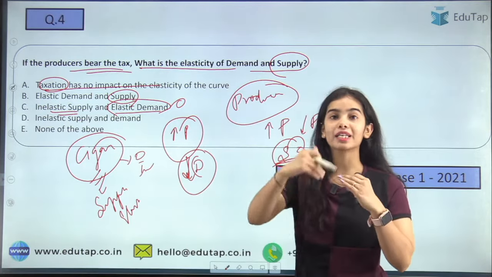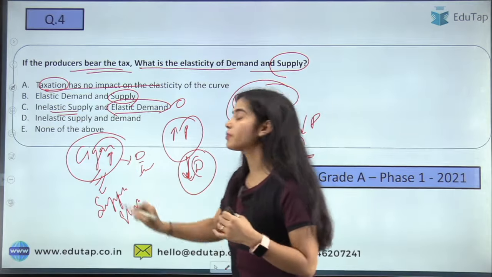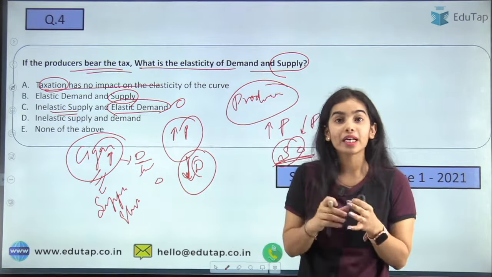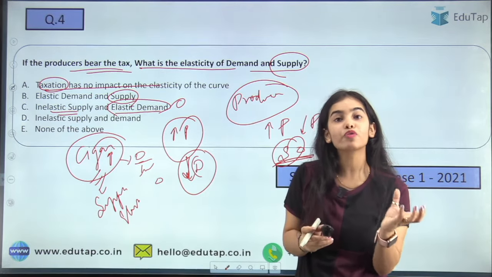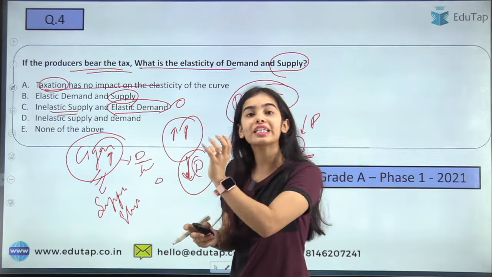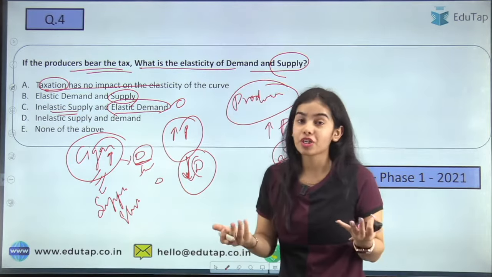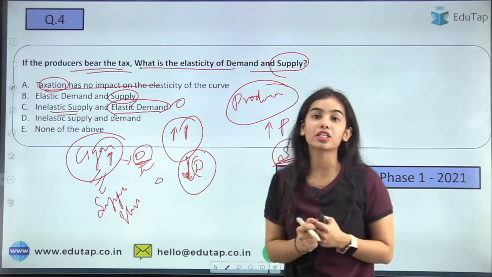So even if the price of cigarette is increasing, the demand will not change much. So here the producers will put the burden of the tax on consumers. The demand will not change much because the demand is inelastic in the case of cigarette.